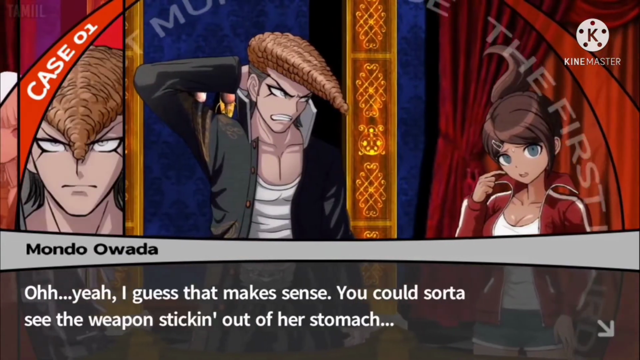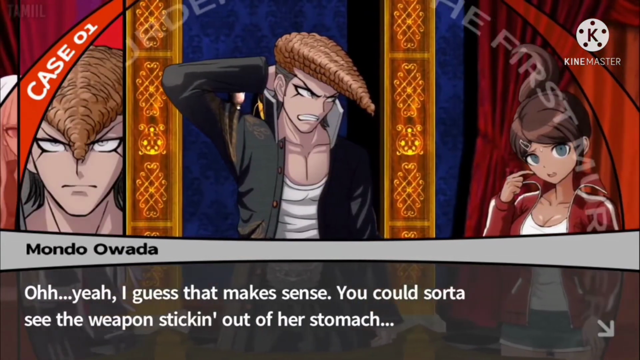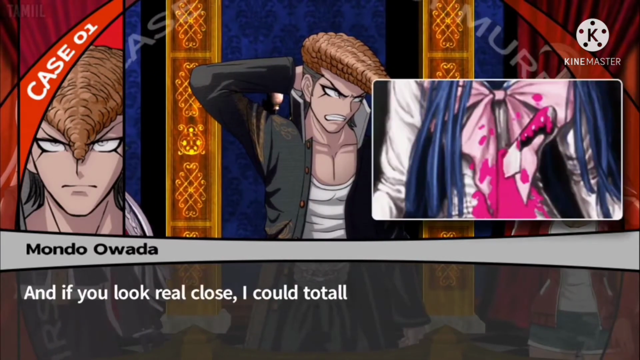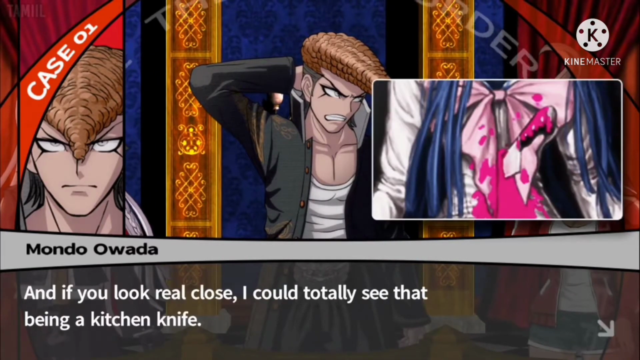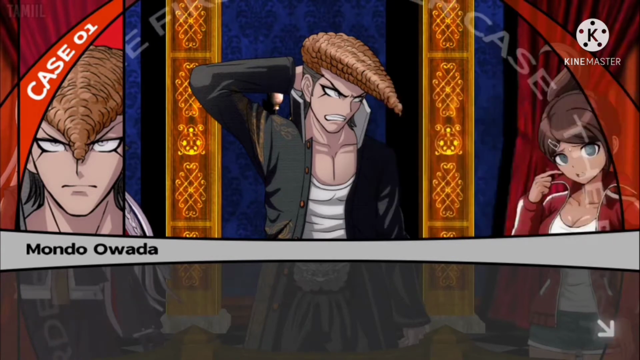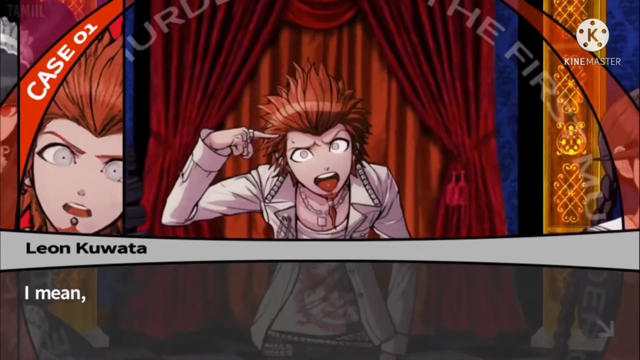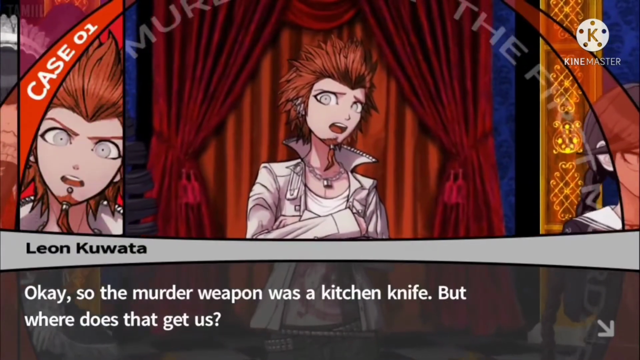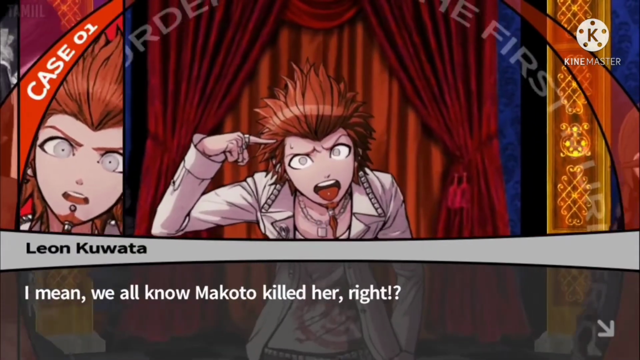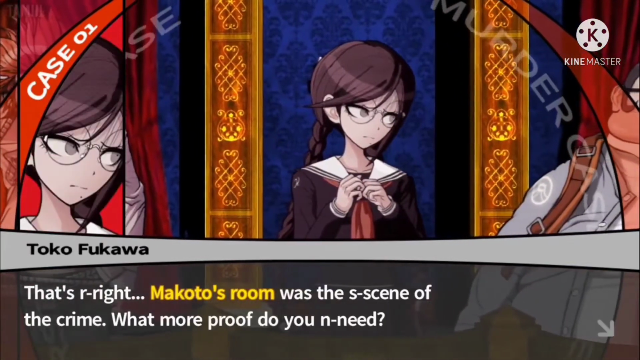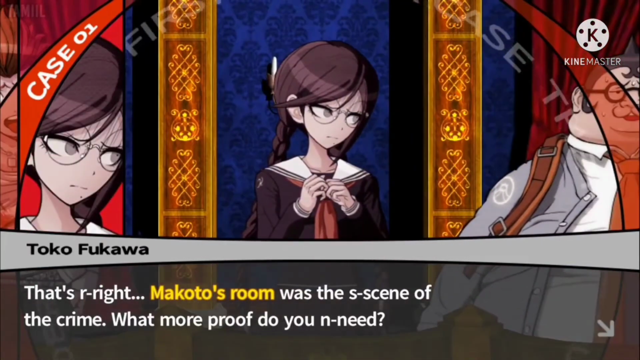Oh, yeah. I guess that makes sense. You could sort of see the weapon sticking out of her stomach. And if you look real close, I could totally see that being a knife. Okay, so the murder weapon was a knife, but where does that get us? We all know Makoto, right? That's right. Makoto's room was the scene of the crime.